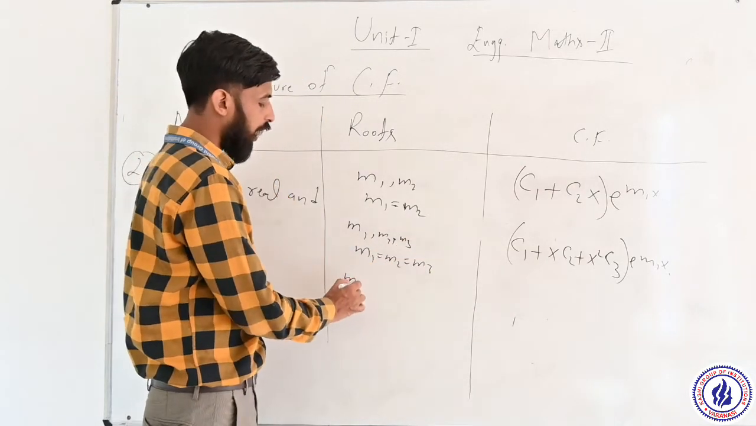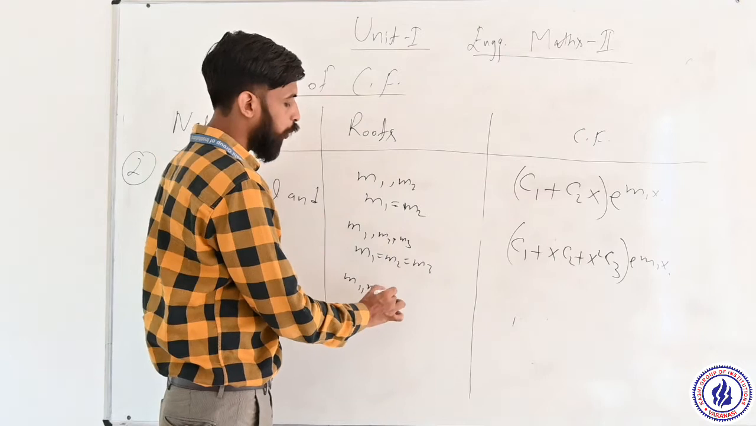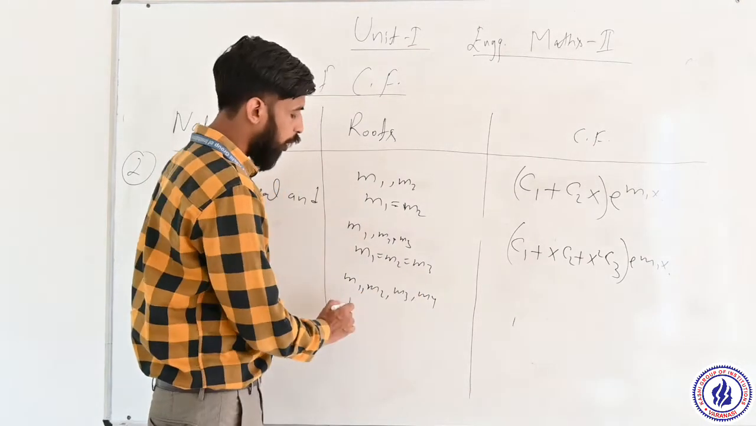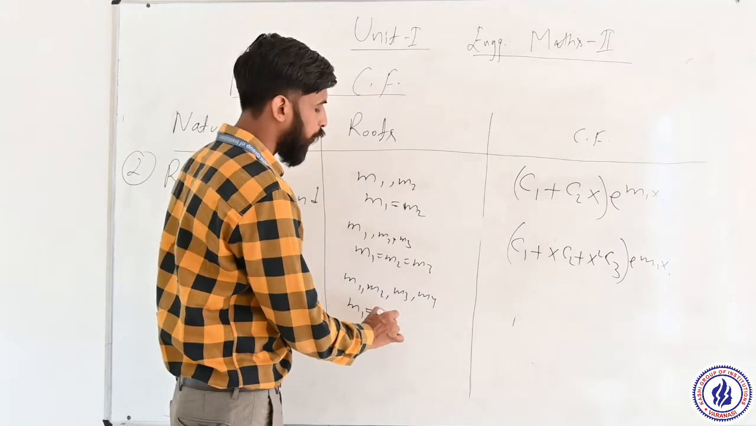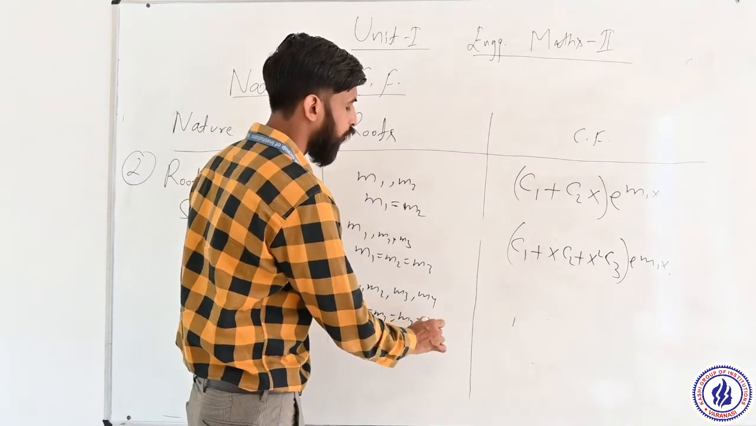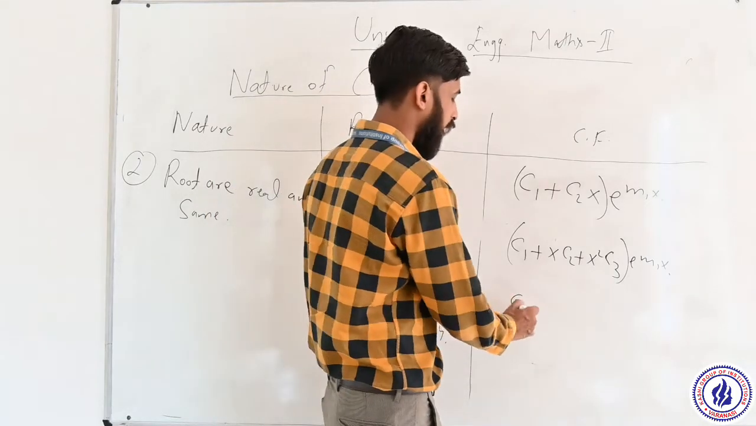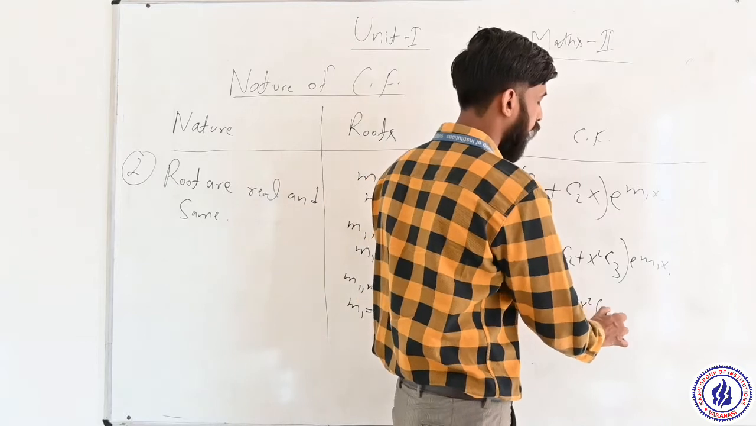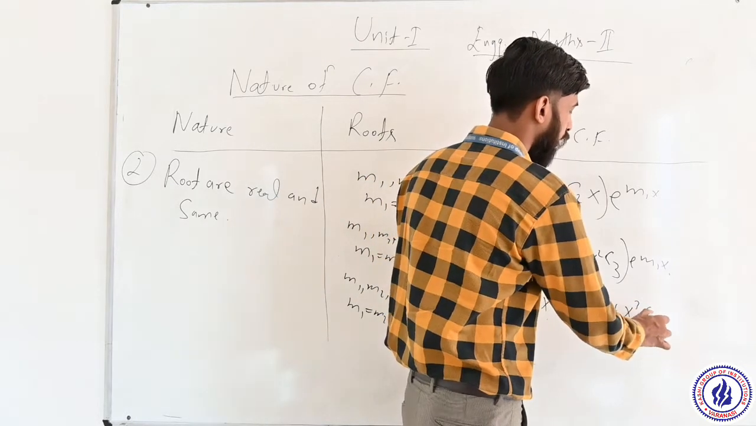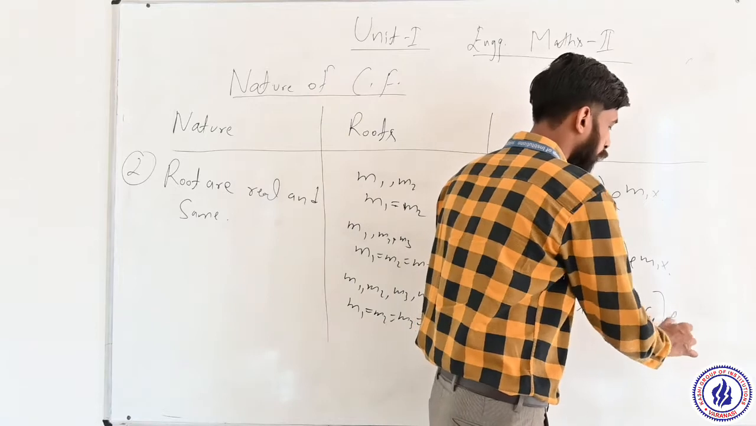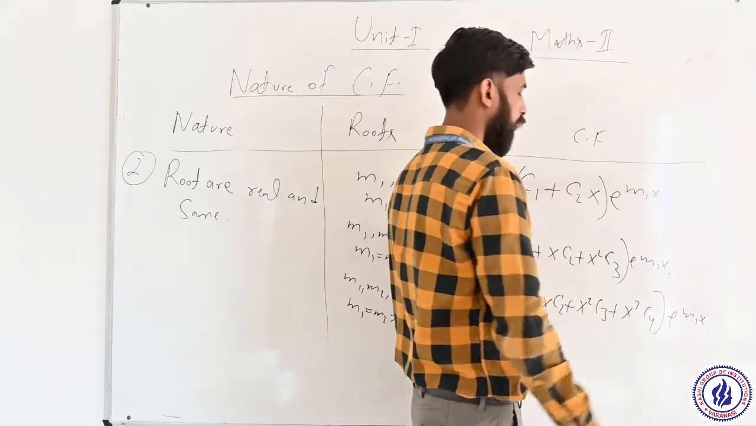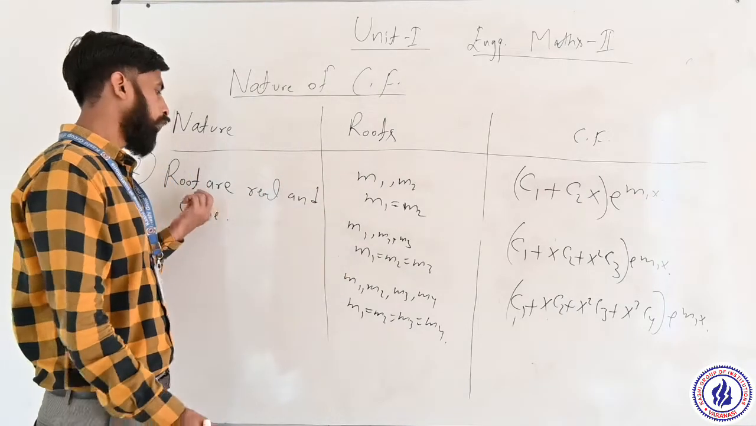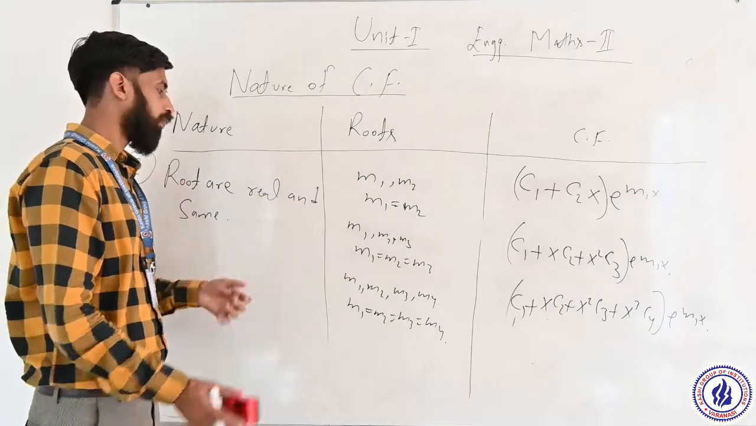Suppose we have four roots m1, m2, m3, m4. These all roots are real and all are equal, it means m1 equal to m2 equal to m3 equal to m4. Then CF is c1 plus xc2 plus x square c3 plus x cube c4, e to the power m1x. So these are the roots real and same.